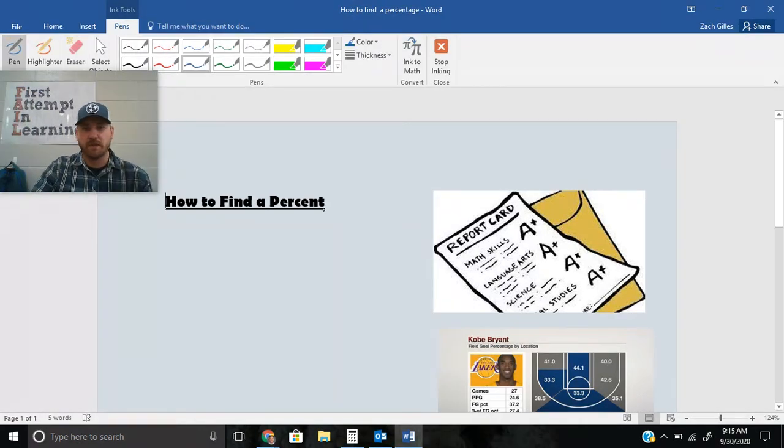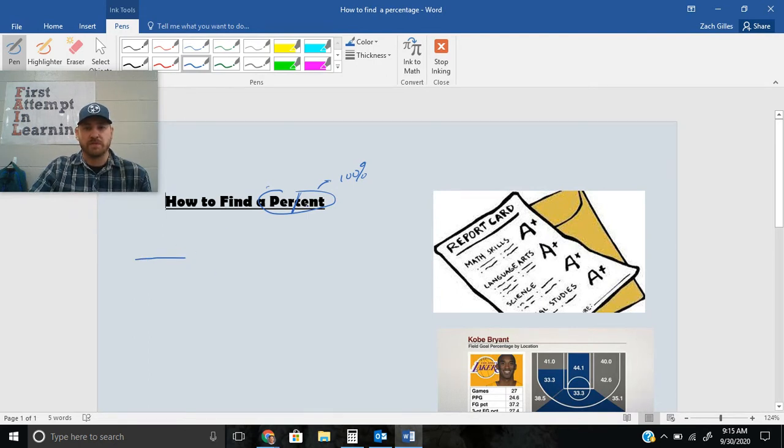Let's start with the meaning of the word percent. Percent actually means per 100. The cent actually refers to 100. So a lot of you know if you get 0 wrong on an assignment, you get 100%. The word percent means per 100. So let's take a look at an example. Maybe that'll help you figure this out.